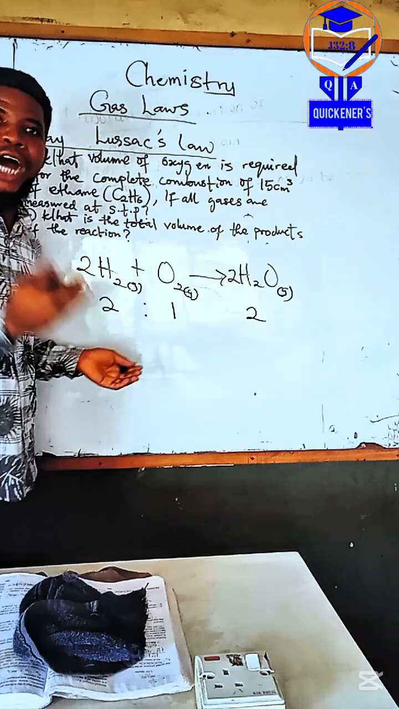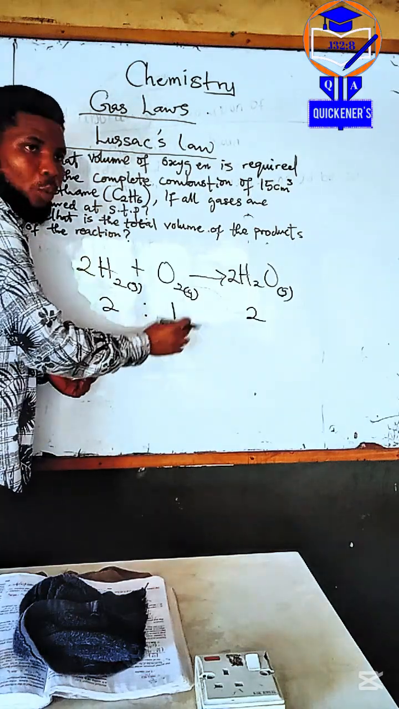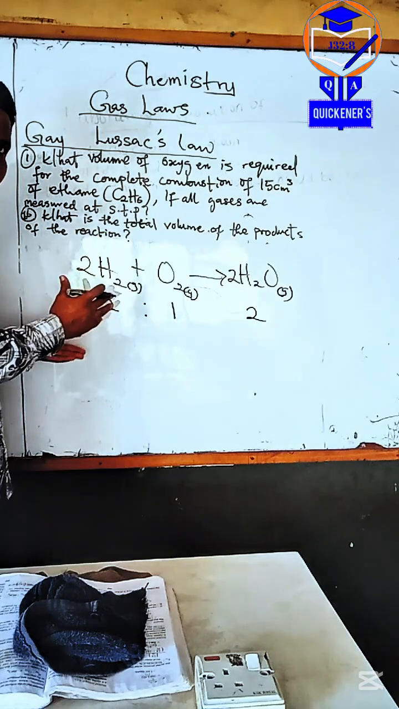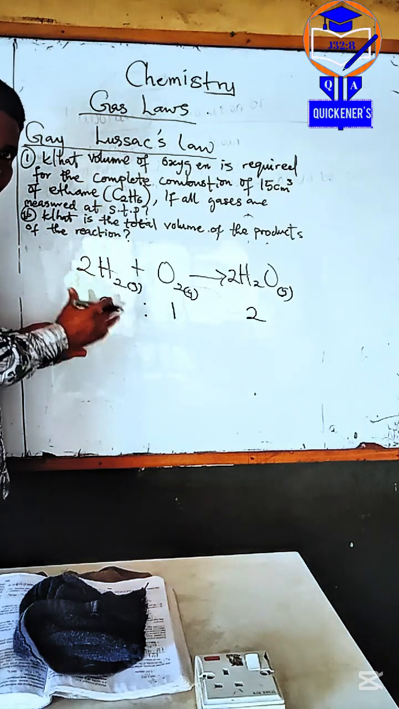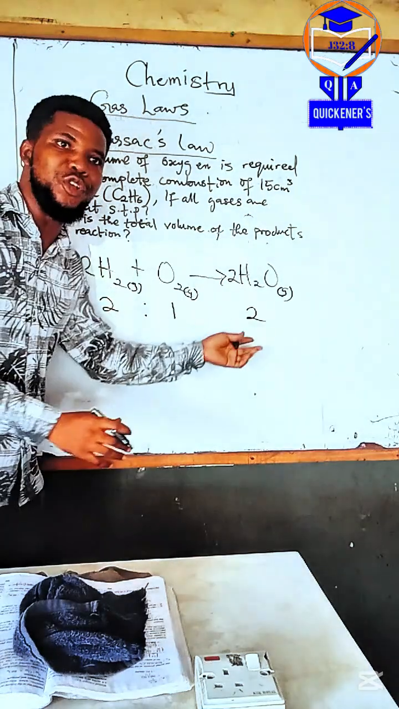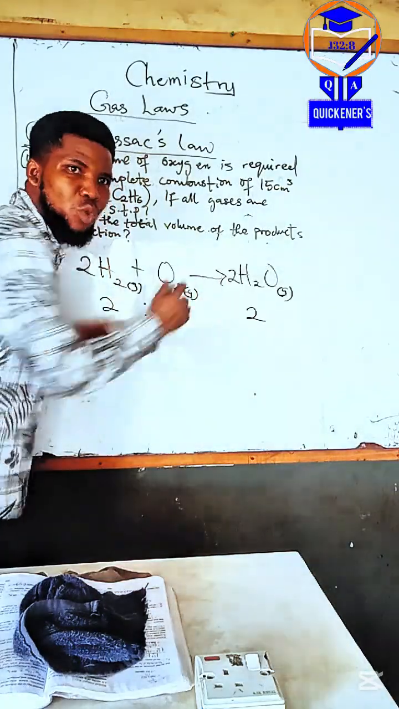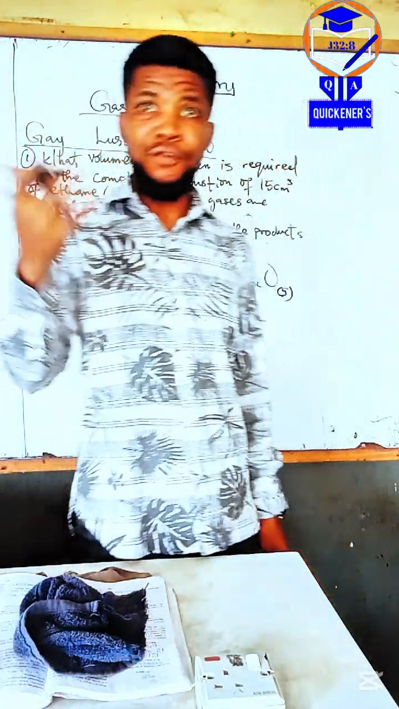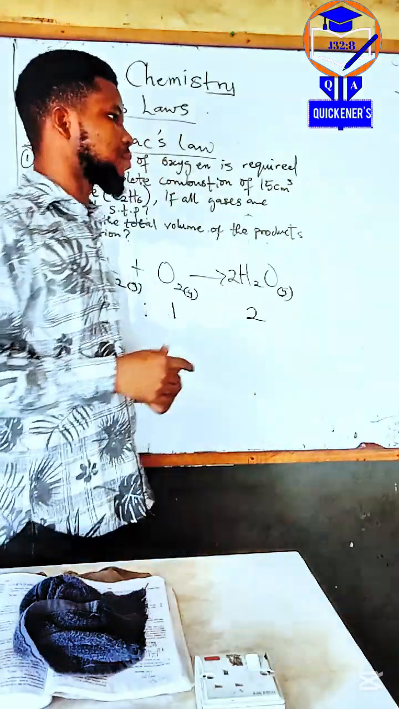In ordinary mathematics, 2 plus 1 is supposed to give you 3. But according to this Gay-Lussac explanation, 2 plus 1 is not really 3. It gives you whatever you use to balance the equation. Am I making sense? Are you feeling me? Yes.